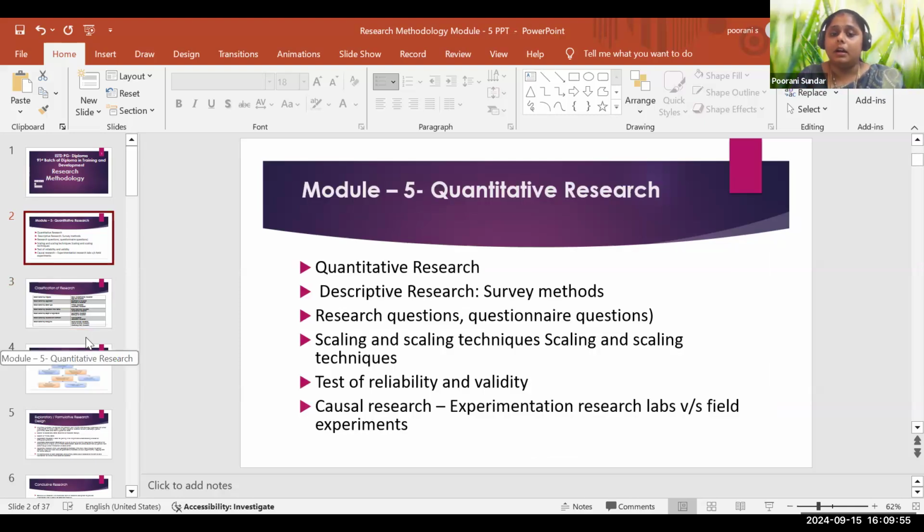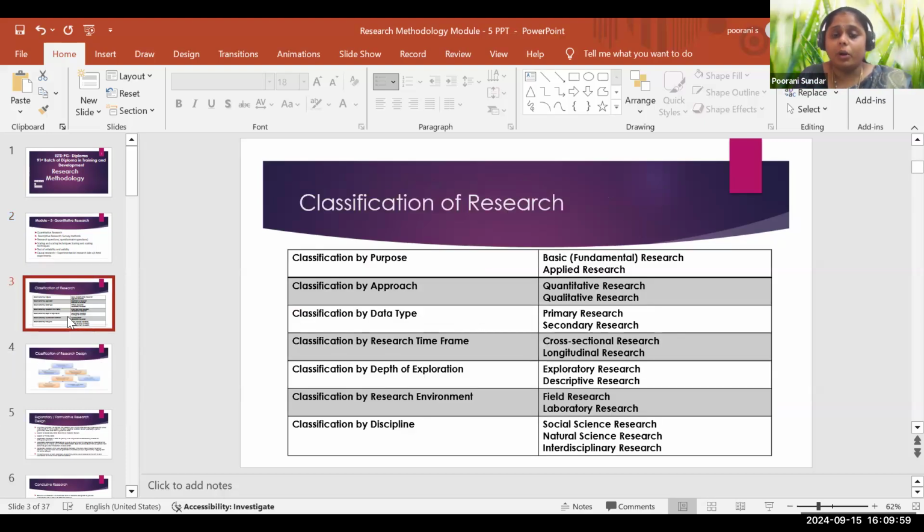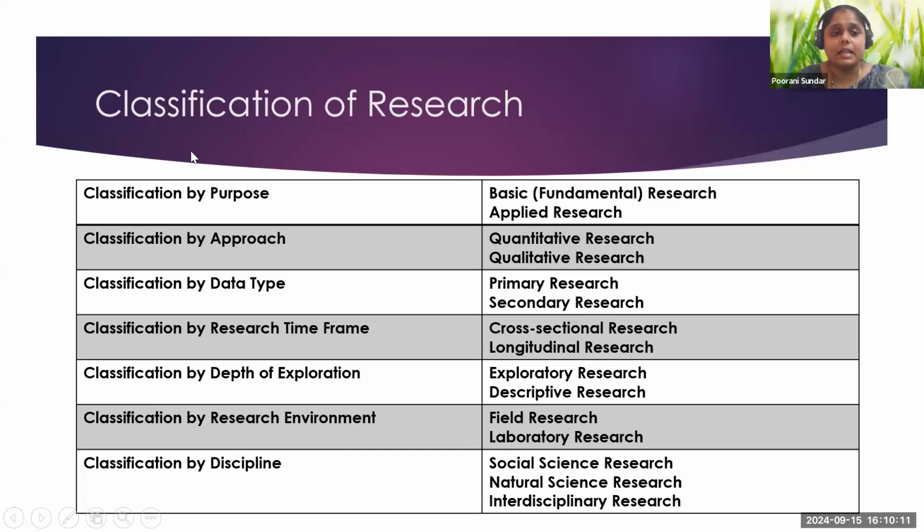Before that, when we talk about quantitative research, the classification of research we discussed in the first class. Classification by purpose is basic research or applied research. By approach, it is quantitative or qualitative research.